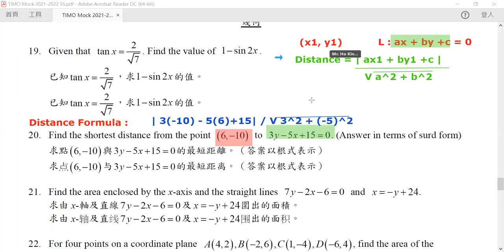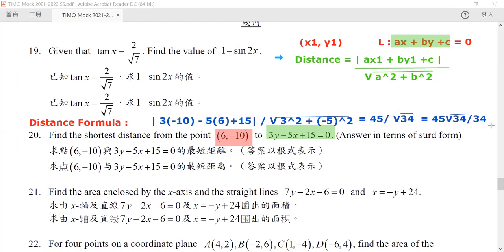Now we would like to substitute it into this one. So the first part is 3 times -10 is -30, minus 30 plus 15, so it will be minus 45. But minus 45, the absolute value is exactly 45. And the denominator is equal to 9 plus 25, so we will have root 34. Okay, so this one is our answer. Or we can write it in a much more appropriate way as 45 times root 34 divided by 34. And both of them are okay.